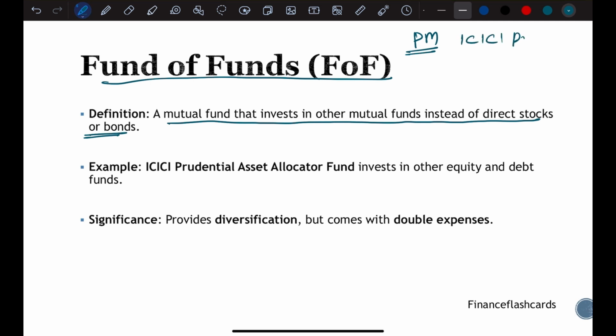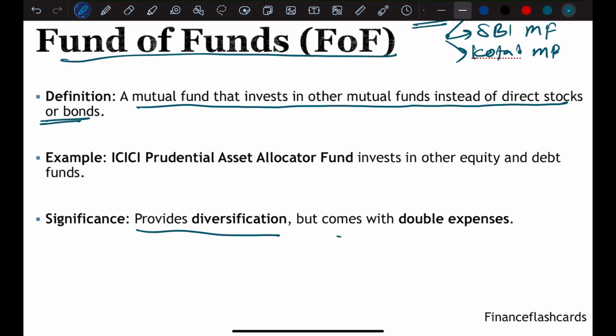Let's say ICICI Prudential Mutual Fund, SBI Mutual Fund, Kotak Mutual Fund. So the portfolio manager decided that rather than going for individual stocks, I'm going to go for different mutual funds. Now what will happen after going for different mutual funds? It will provide more diversification, but it will come with double expenses.